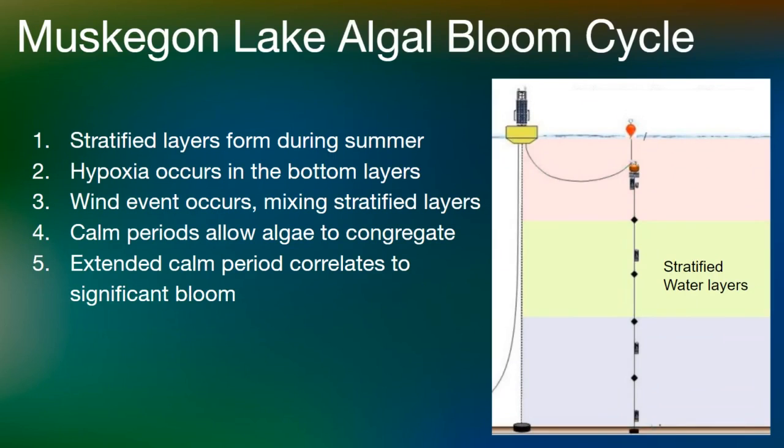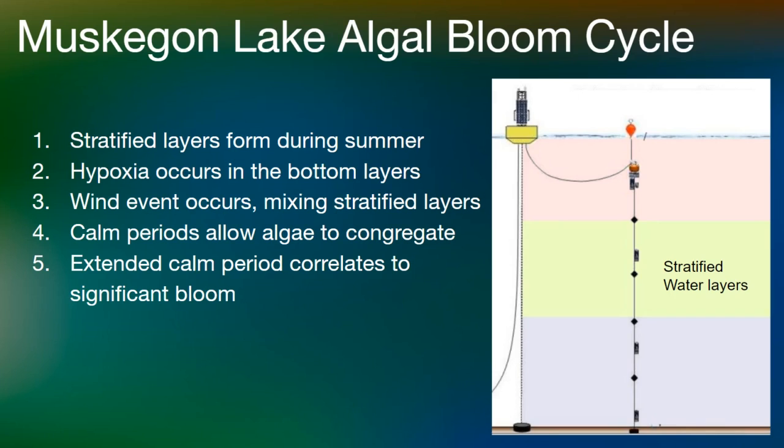First, stratified water layers form during the warm summer months. Second, when the stratification happens, the lake doesn't mix easily, and decomposition at the bottom takes up all available dissolved oxygen. This leads to hypoxia. Next, an episodic wind event occurs, mixing the stratified layers. Finally, calm periods with little wind allow algae to congregate.